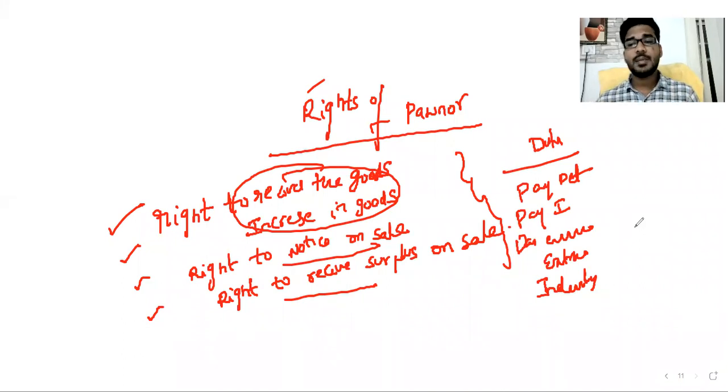In the examination, they can ask either a practical question or, if not possible, a difference table. They cannot ask theory questions like what are the rights of bailor and bailee.